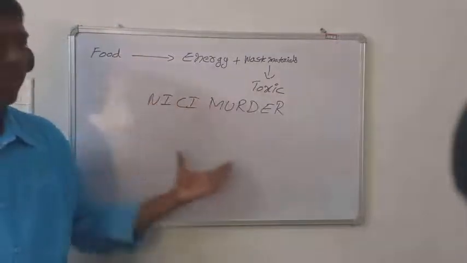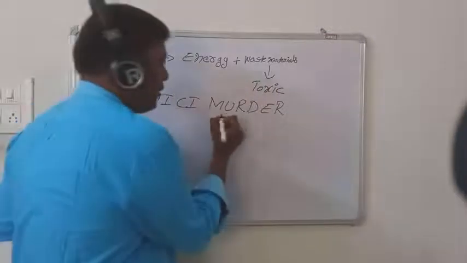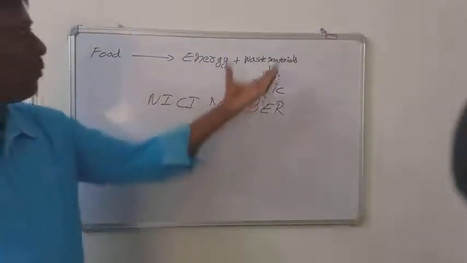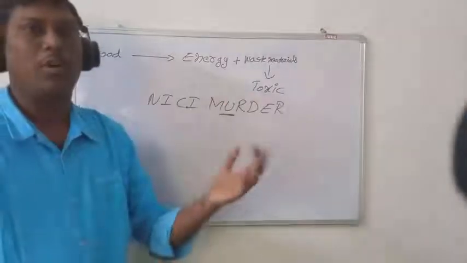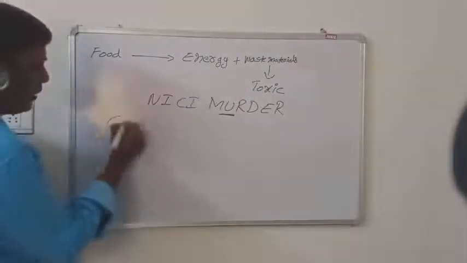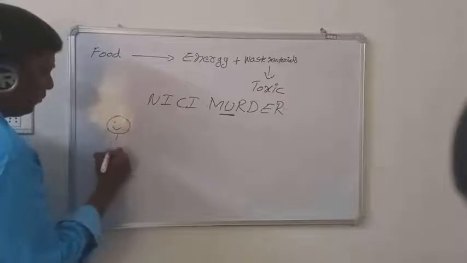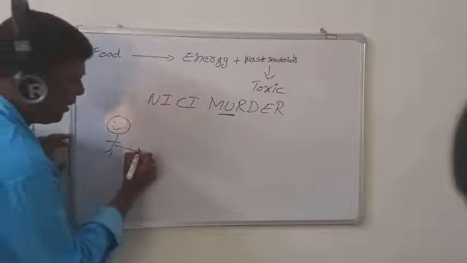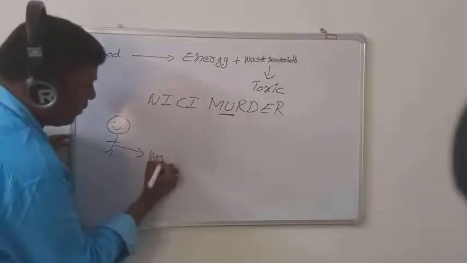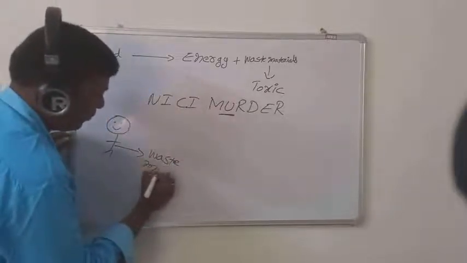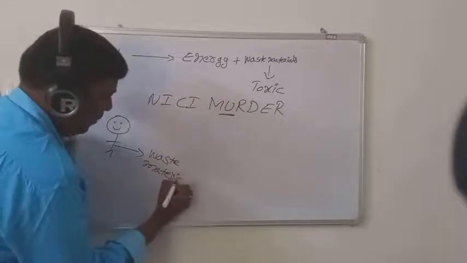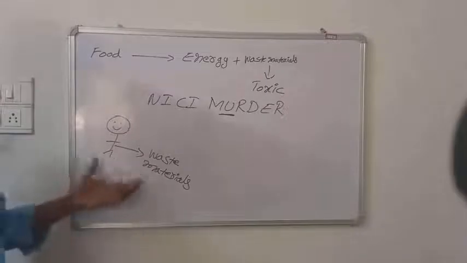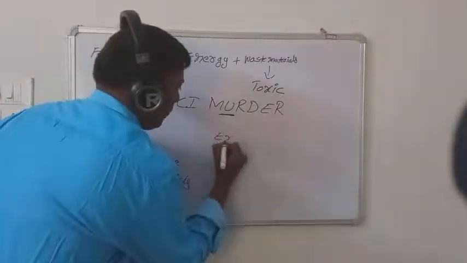Among the so many different kinds of systems, the urinary system plays a very important role in removing waste materials from our body. For example, just think, this is our body. Our body is forming so many kinds of waste materials. All the waste materials should be sent outside. Our body must send all the waste materials to the outside, and this process is called excretion.